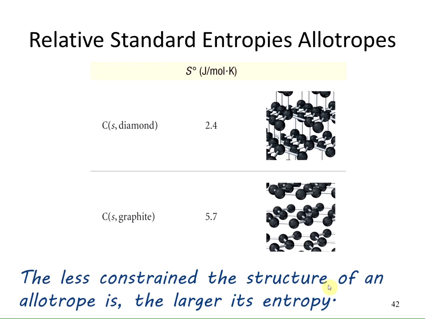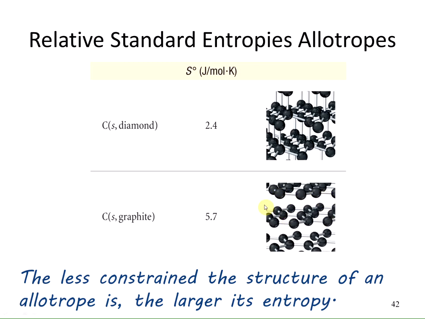Here we're comparing the relative standard entropies of allotropes. So remember we were talking earlier about the entropy of diamond versus graphite. We said that the diamonds were all tetrahedrally bound, so they're all linked to each other with carbon-carbon bonds. But in graphite, notice there's only intermolecular forces here. We don't show any covalent bonds in between these layers, and these layers can slide past each other, which gives graphite its slipperiness and why it's used as a lubricant.